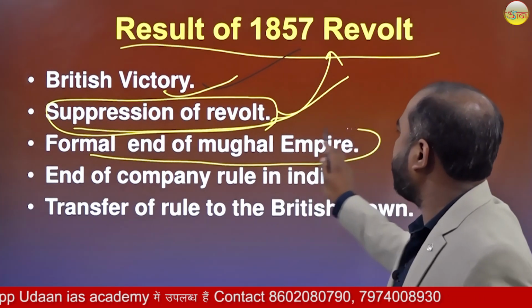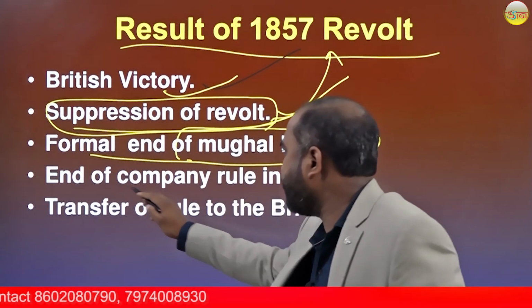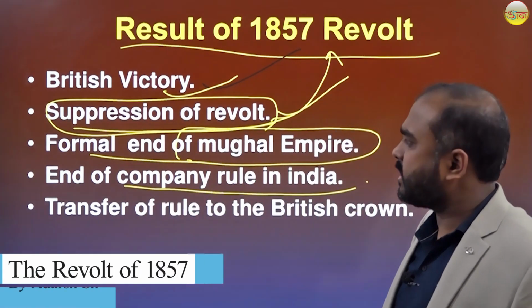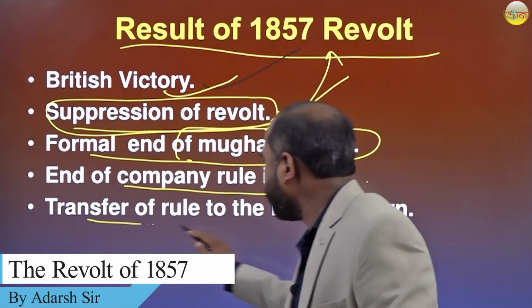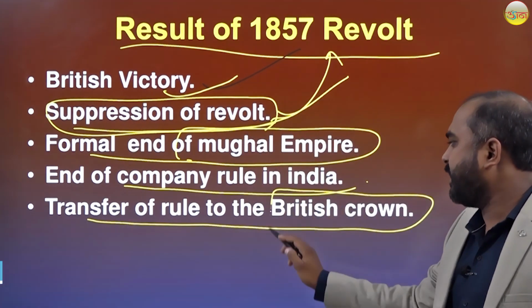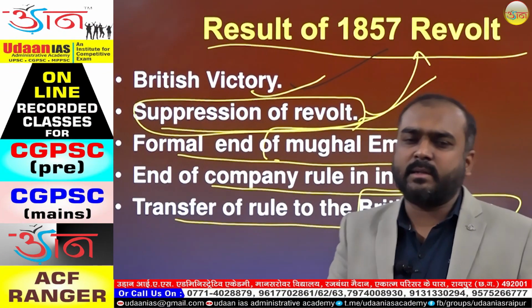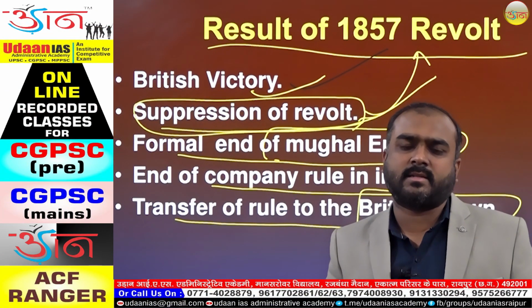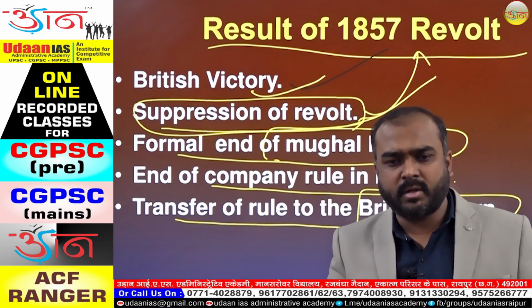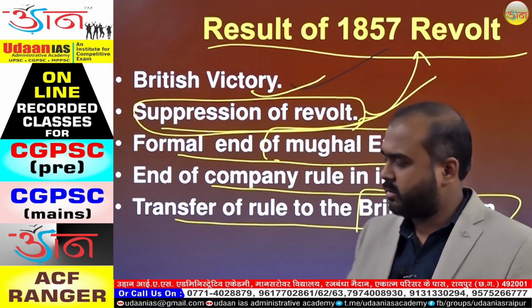Formal end of the Mughal Empire, end of the company rule in India. These are the results. Transfer of the rule to the British Crown, meaning the administrative authority was transferred from the British company to the British Crown.